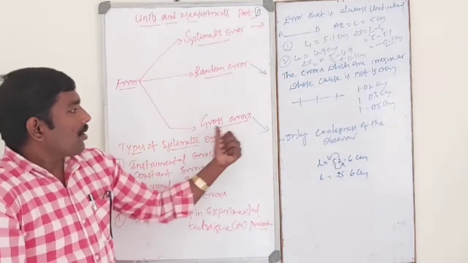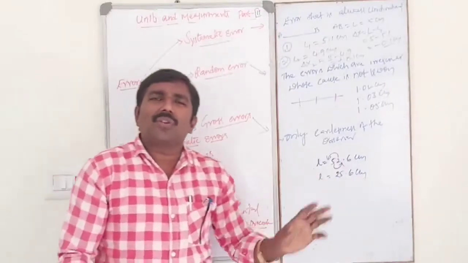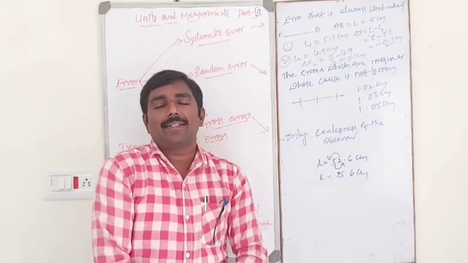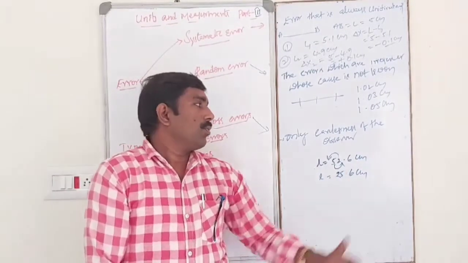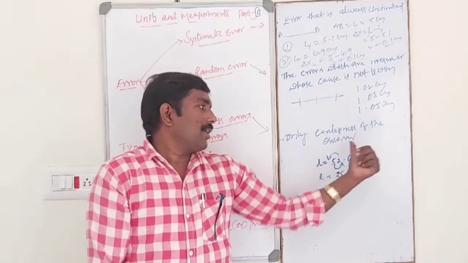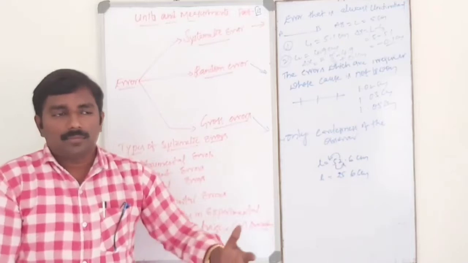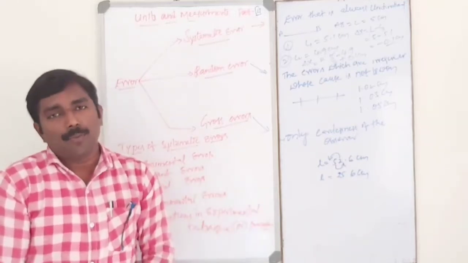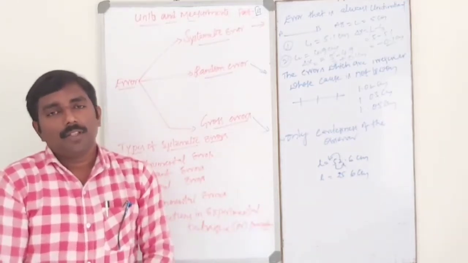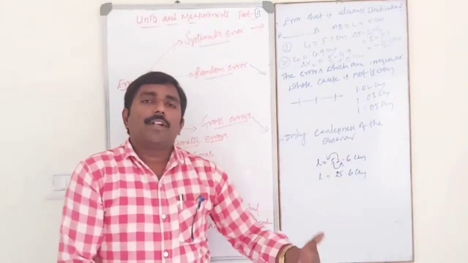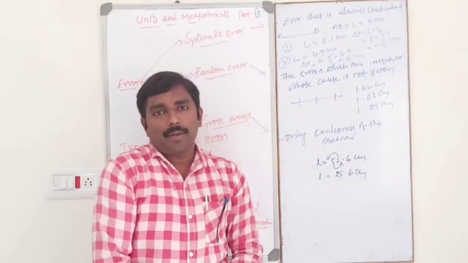Okay. Next one, gross errors. Gross errors are only due to the carelessness of the observer. Suppose to find out the length of the simple pendulum, to find out the resistance of the given wire by using meter bridge.